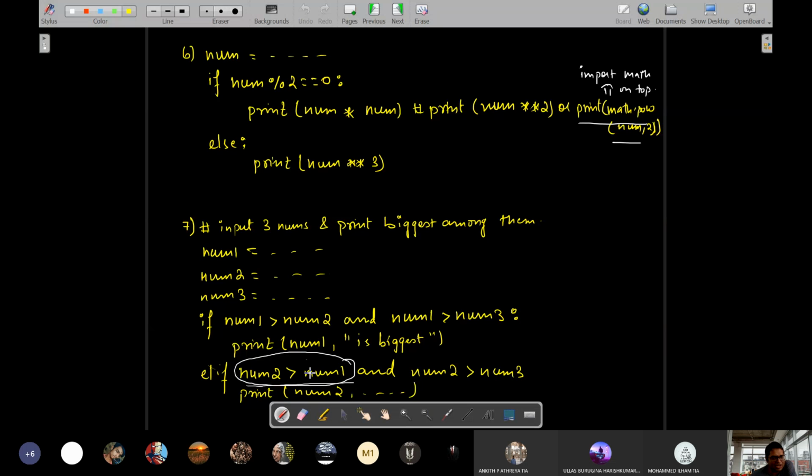So this resulted in false, then only water fell down and came to this condition matching. So if it came down here, that means for sure num1 was not the biggest. Then why do we need to again check num2 with num1? Because it is out of scene now. It cannot be biggest, because had it been biggest, it would have matched in the first one itself, and the condition would never have come for checking this one. Water would have stopped in this condition only, falling from the top. Okay.